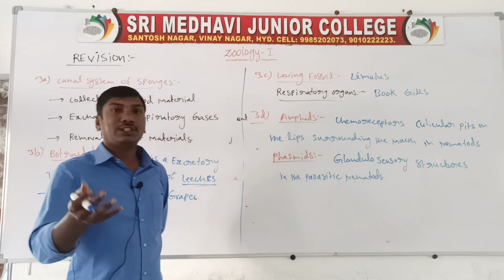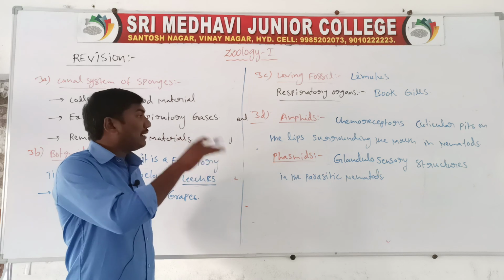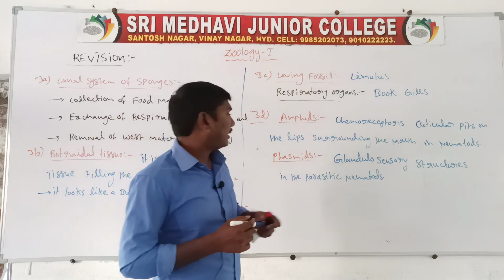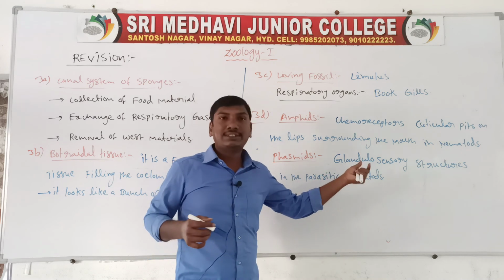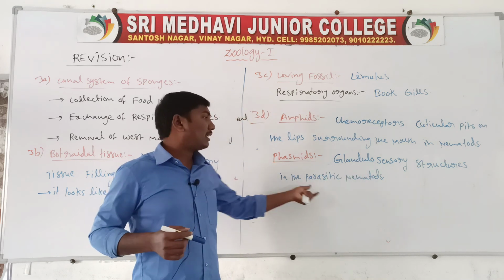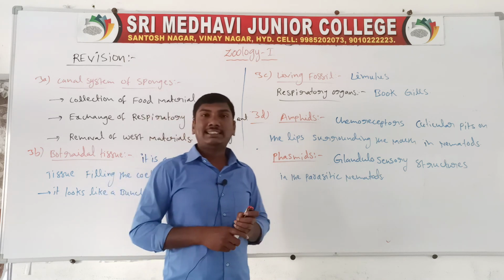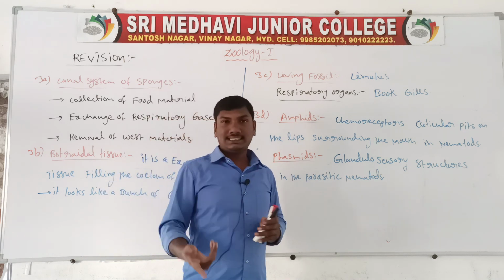Amphids are chemoreceptors, cuticular pits on the lips surrounding the mouth of nematodes. Phasmids are glandulosensory structures in parasitic nematodes. So they are the amphids and phasmids. Next, short answers we will discuss in the next class.